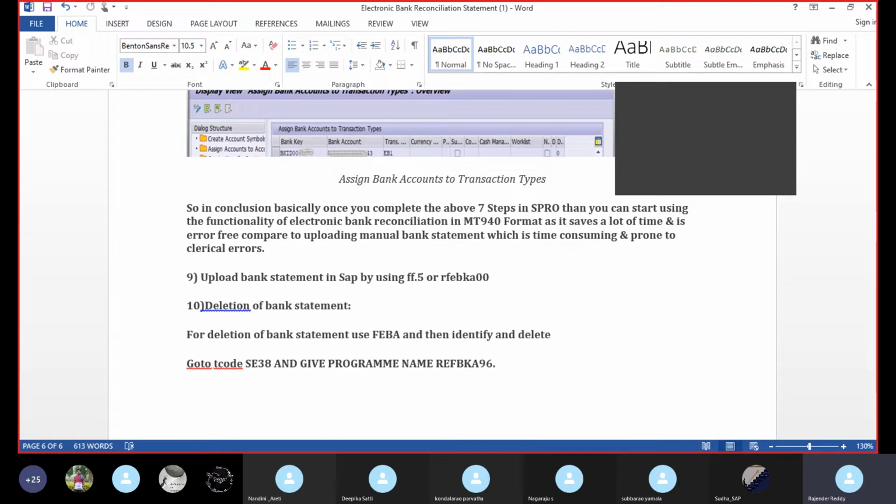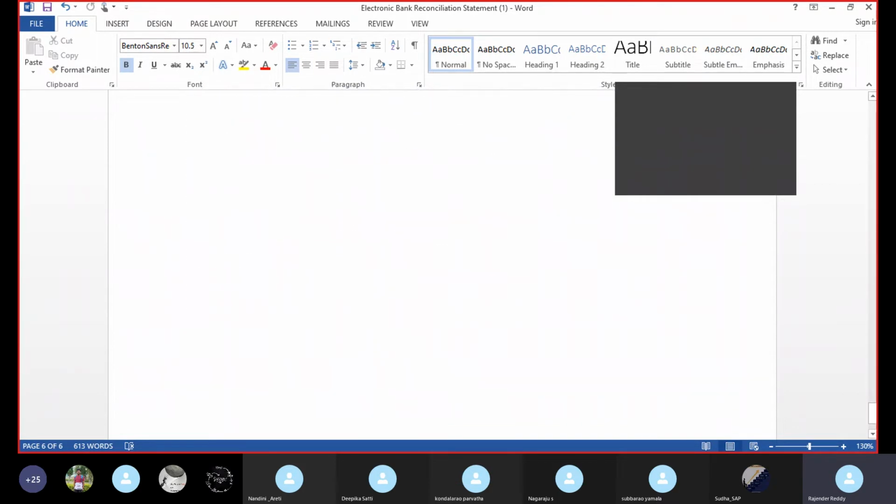First we need to go to FEBA and see whether the transactions are properly uploaded or not. If not uploaded, then identify and delete. How to delete? Go to T-code SE38 and give the program name RFEBKA96. Then we need to delete it. So this is the bank statement.